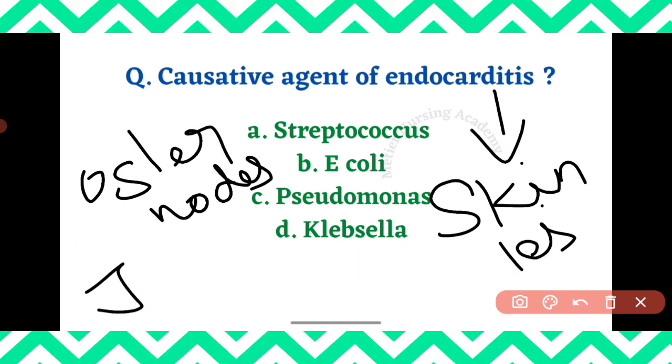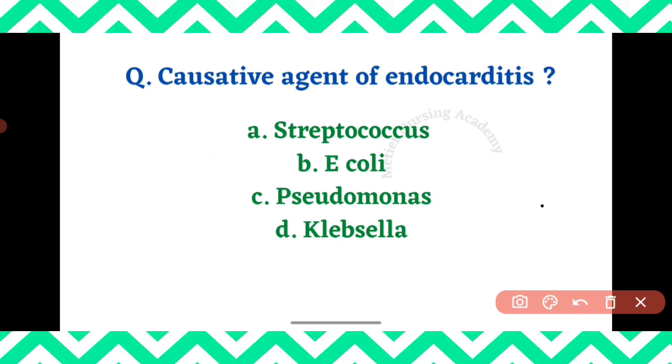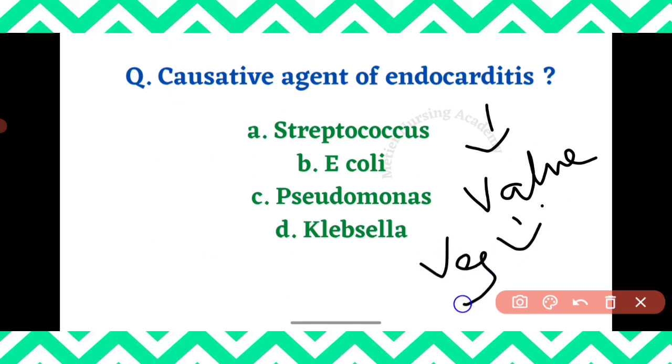What are the other golden points you're supposed to remember when you come across endocarditis? The most common area affected in the endocardium: the endocardium is attached to the walls of the heart, so the walls of the heart are more commonly affected. That is the tricuspid valve and bicuspid valves. These valves are more commonly affected. Vegetation means growth of the bacteria taking place in the walls of the endocardium.